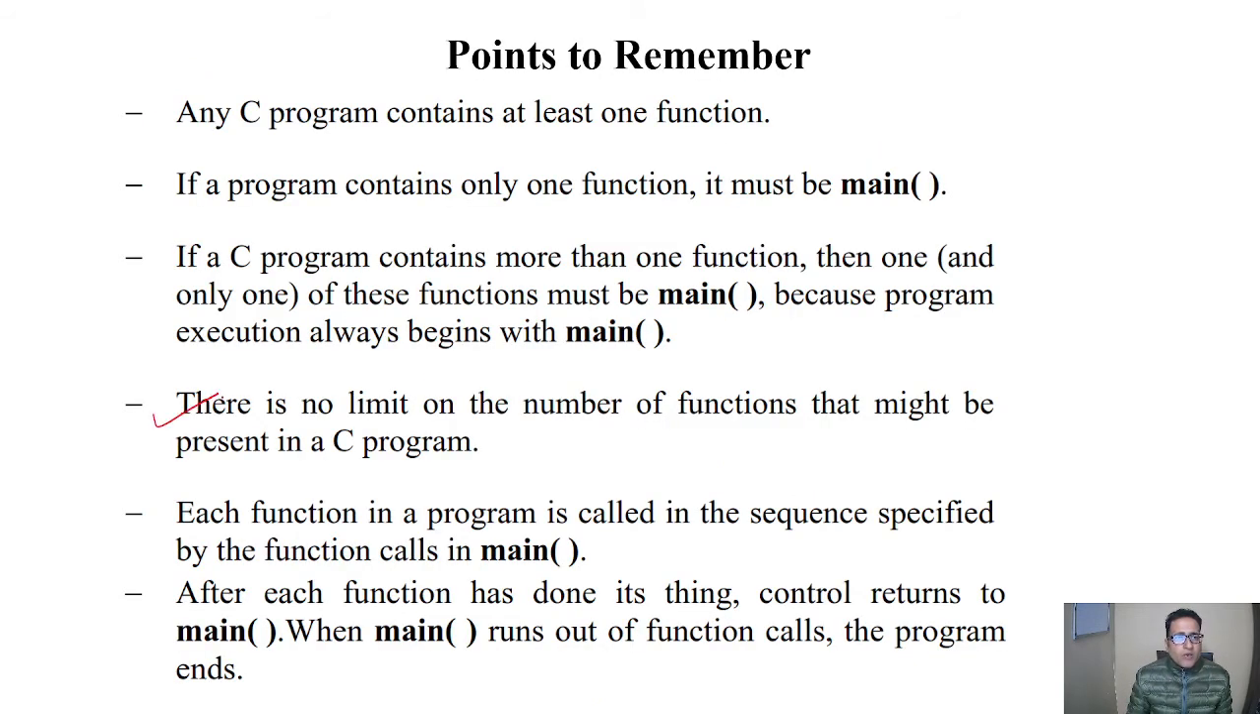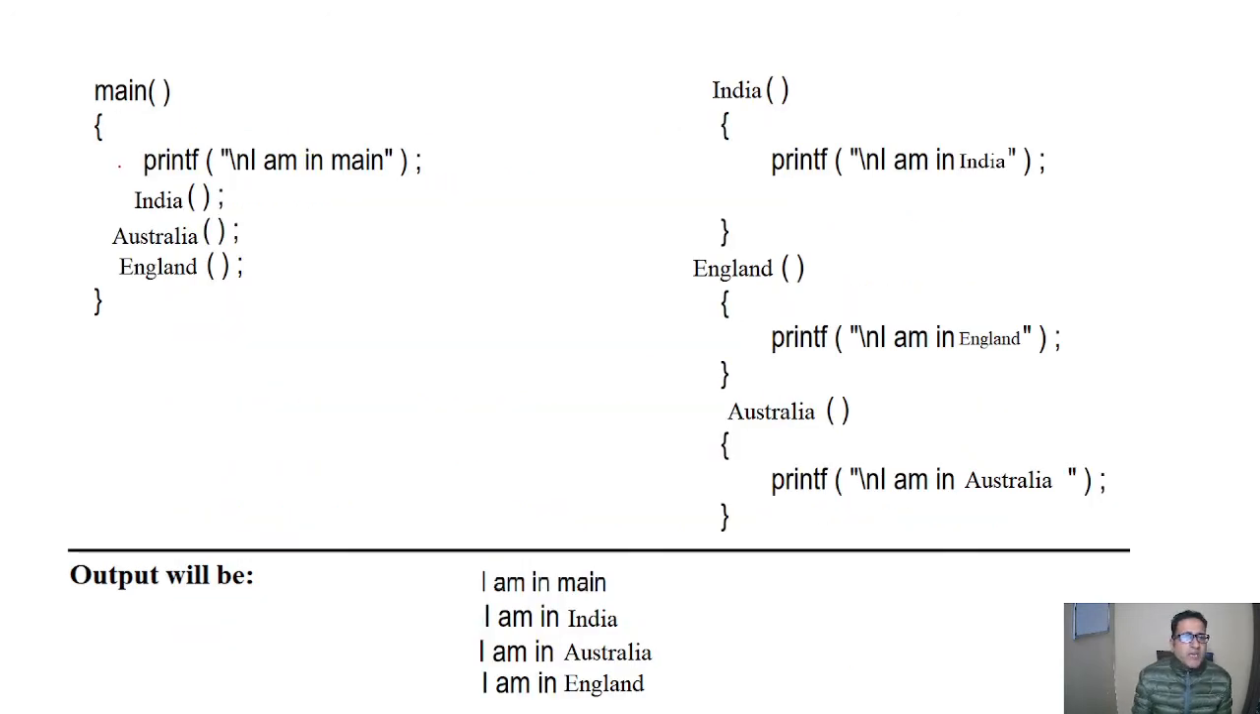Now the fourth point is, there is no limit on the number of functions that might be present in a C program. We can have any number of functions. There is no limit on those functions. So the point to remember is that there can be any number of functions in the program.